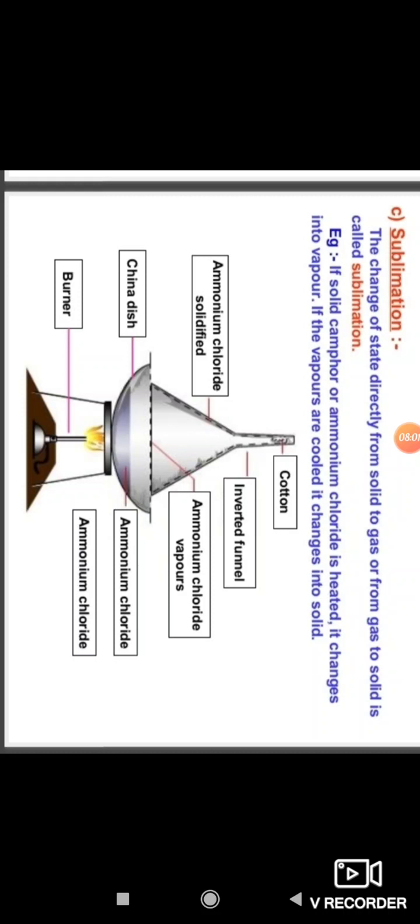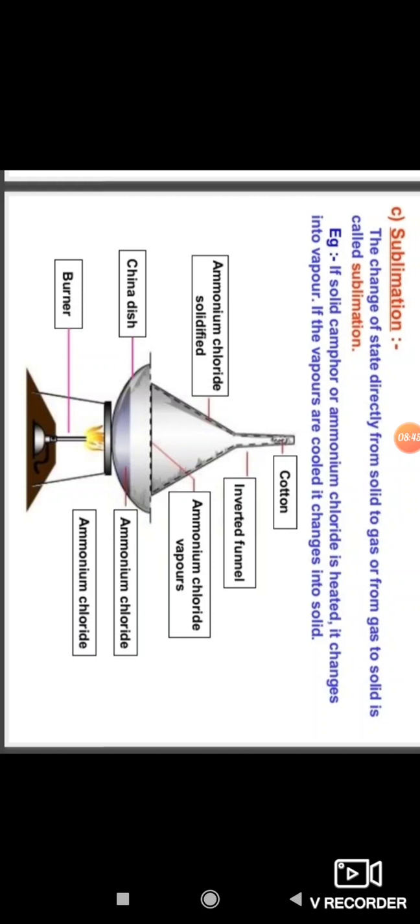Take some camphor or ammonium chloride, crush it and put it in a china dish. Put an inverted funnel over the china dish and put a cotton plug on the stem of the funnel. Now heat slowly and observe.